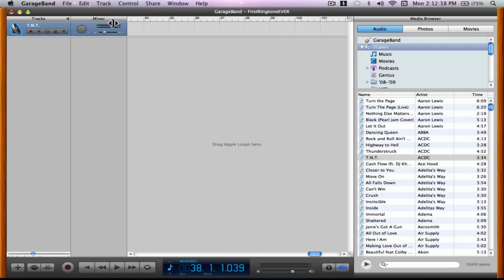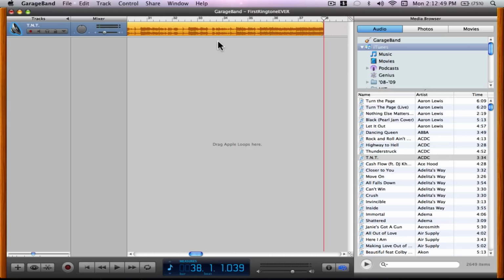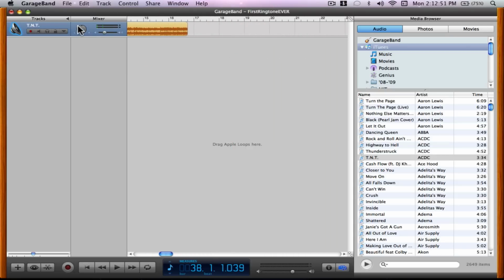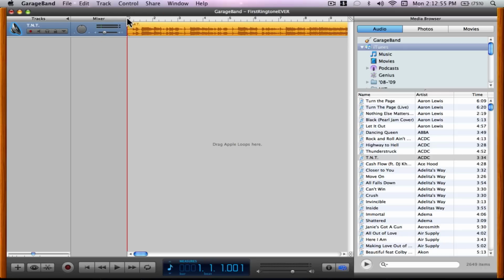And like I said, I'll just do the same thing to the other end of it. Yay long. And I'll go ahead and drag this over to the beginning of the track. And we'll listen to the track we've just made. Now around this time is when you want to do any kind of fine tuning. So if there's still pieces at the beginning or end that need to be trimmed out, you want to do it now.